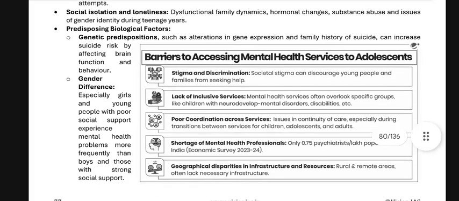Barriers to accessing mental health services for adolescents: stigma and discrimination. Societal stigma can discourage young people and families from seeking help. A lack of inclusive services: mental health services often overlook specific groups like children with neurodevelopmental or mental disorders, disabilities, etc.